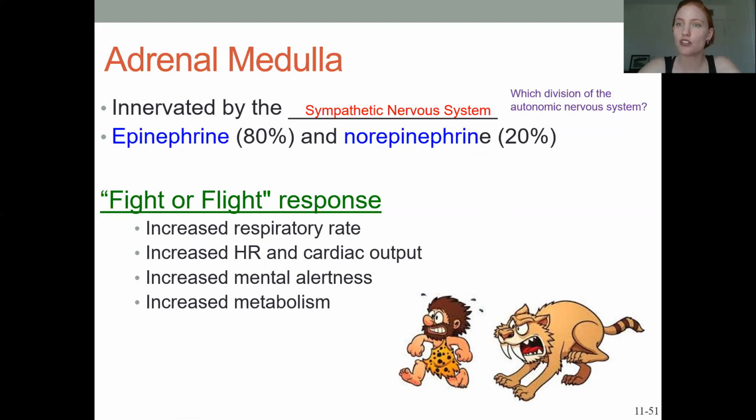Okay, so everything that you need to do to run for your life, that's what the epinephrine does to the body. Remember last time we talked about 3 different ways to regulate hormone levels. This would be an example of neural stimulation, where you have the nervous system causing the secretion of a different hormone, which would be the epinephrine here.